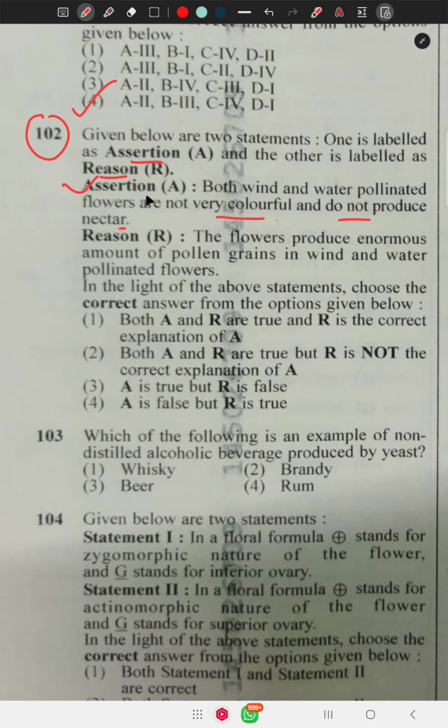The assertion is right. Reason: the flowers produce an enormous amount of pollen grains in wind and water pollinated flowers because they produce a large number of pollen grains, so most of the pollen is destroyed by wind or water. So both A and R are true. R is the correct explanation of A.